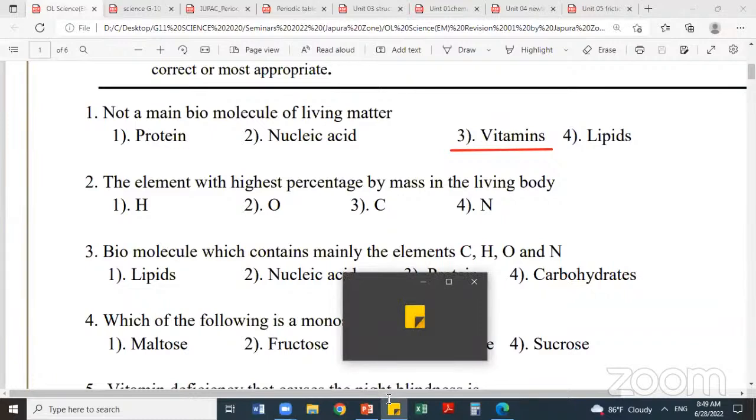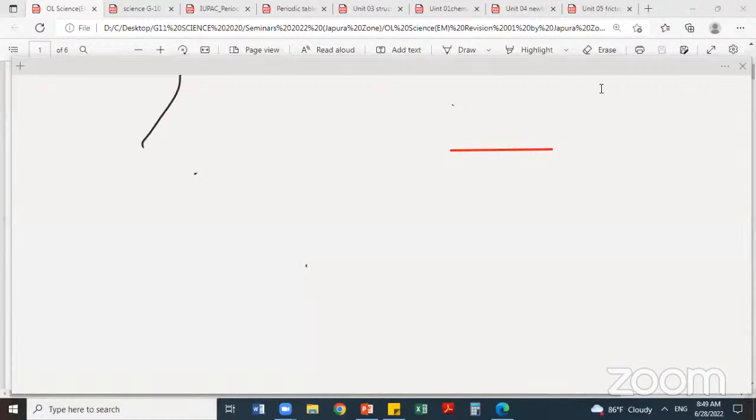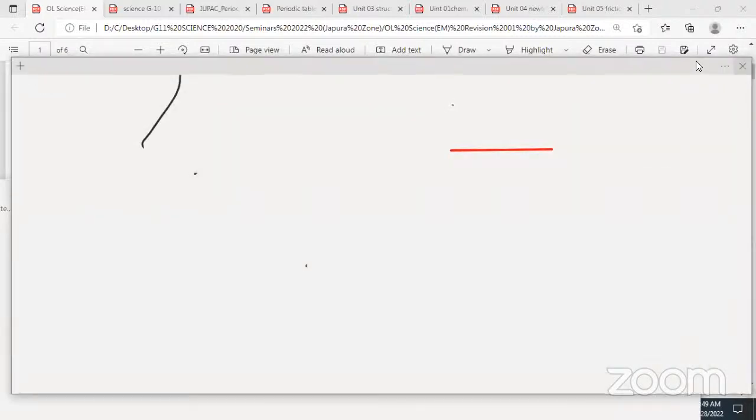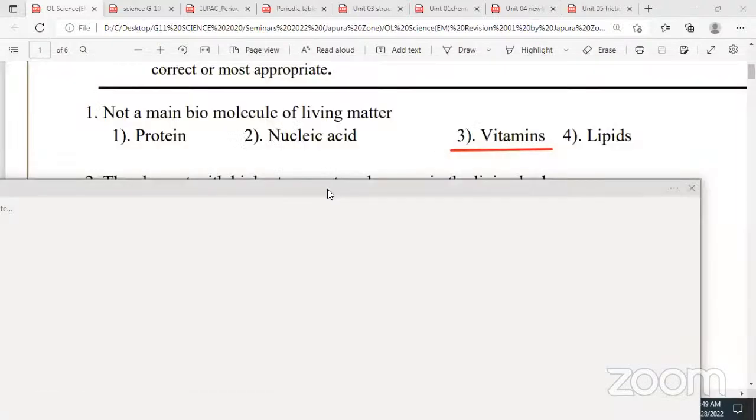So carbohydrate organic, protein organic, lipids organic, nucleic acid organic, and vitamins also organic. So those 5 are organic. I'll use this white background for the additional explanation. Right, you can see the screen now.